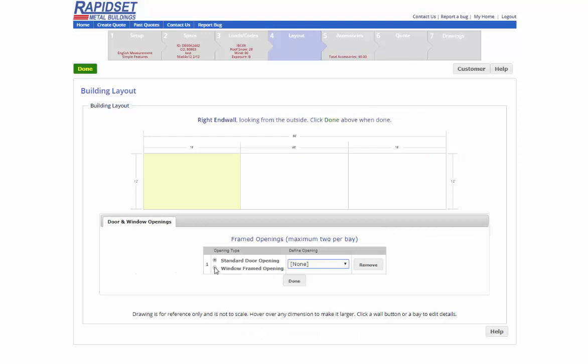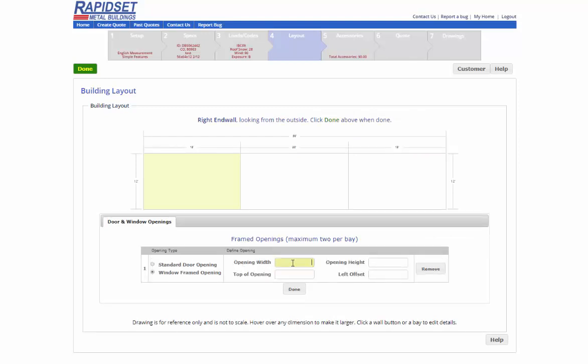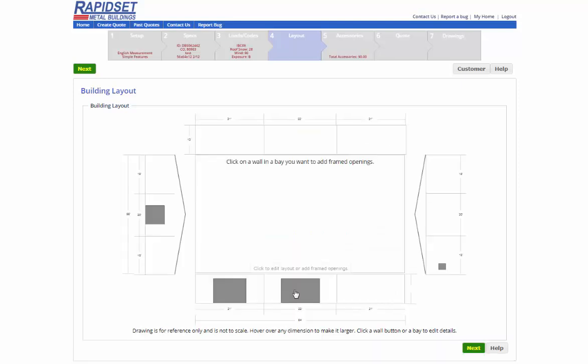Now let's put a window in to show you how that works. For the opening width, let's say we want a window that's 3x3. So let's go 3. Opening height would be 3. Top of window, let's say about 7. And then the left offset, and keep in mind the left offset would be by the bay. If you're doing it in this bay, it would be offset from here. If you're doing it in this bay, it would be offset from here. But let's do 2 feet, just so you can visually see it. There you go. And let's say done.